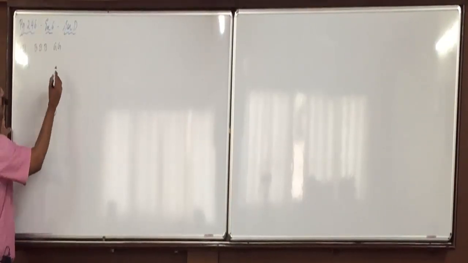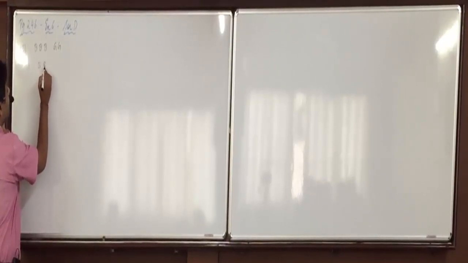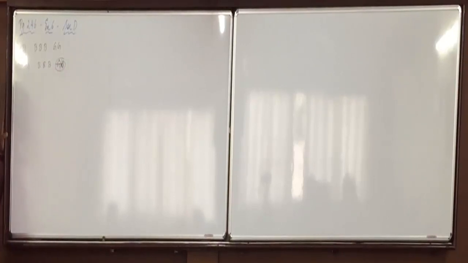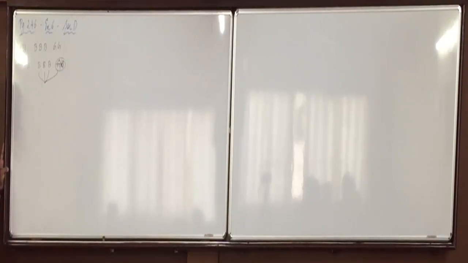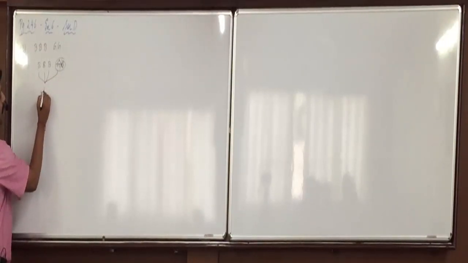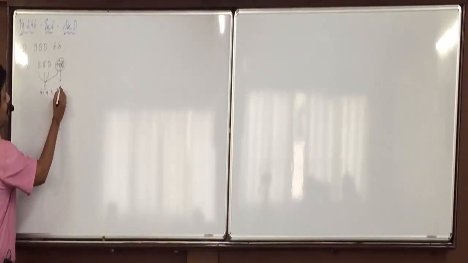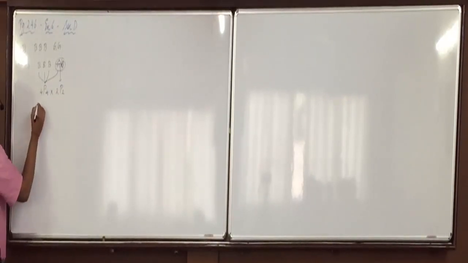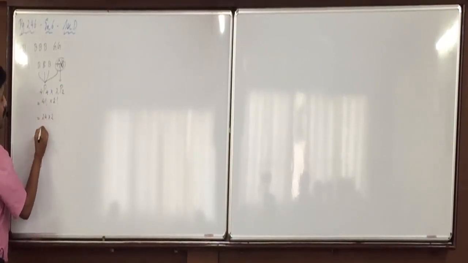No, wrong. First of all, if we want the 2 girls to remain together, then the girls will be tied with a rope. Do you all remember this? Now we have to arrange 1, 2, 3, 4 people. How many ways can you arrange 4 people? And inside the rope, how can you arrange 2 girls? 2P2. So 4 factorial into 2 factorial, 24 into 2, that is 48.